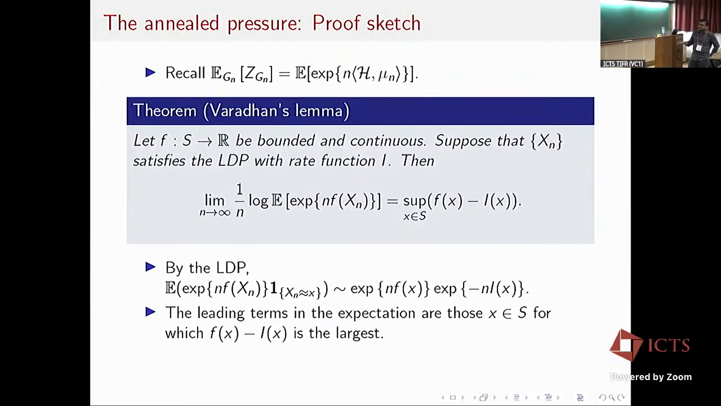The idea is, if I look at the expectation around a fixed point little x, then the random variable has a contribution e to the n times f of x. On the other hand, my sequence satisfies the large deviation principle. Therefore, that point x appears roughly with probability e to the minus n times I of x. So the expectation will be given by the leading term, the point x at which this f minus I is the largest.